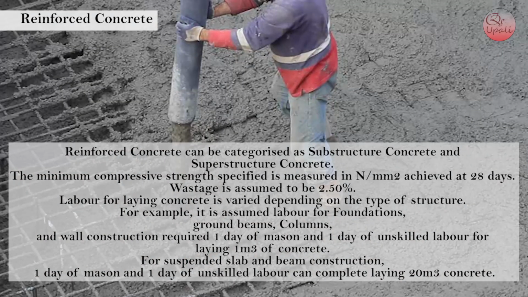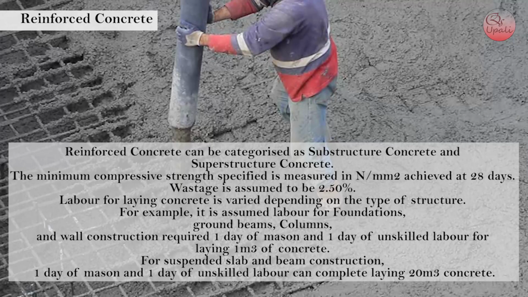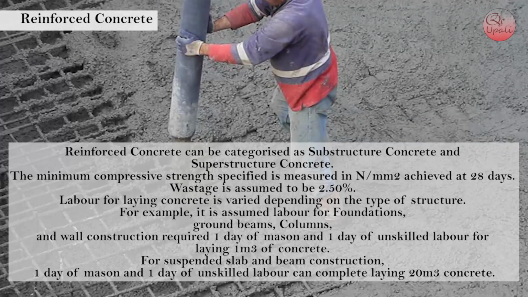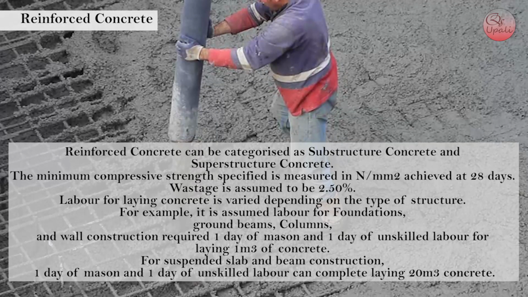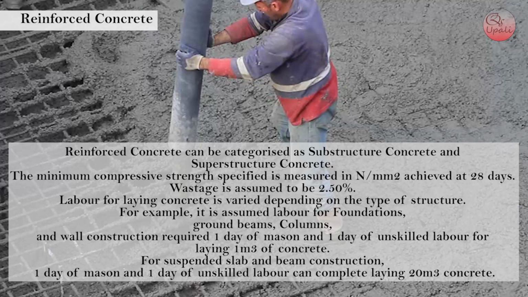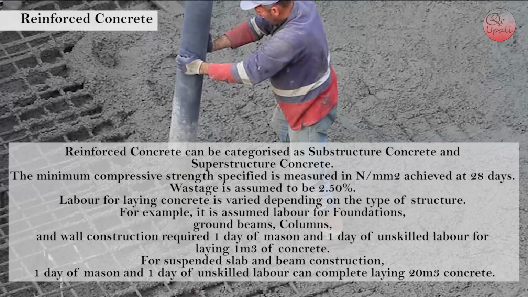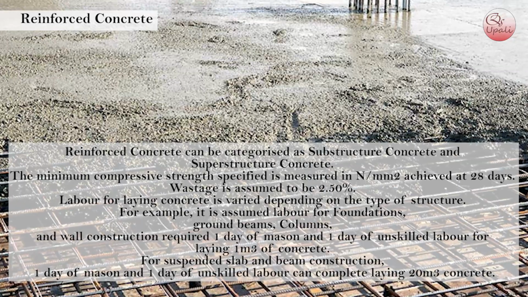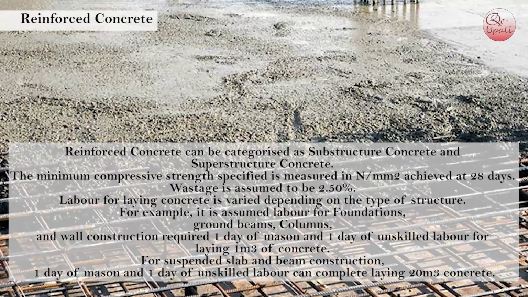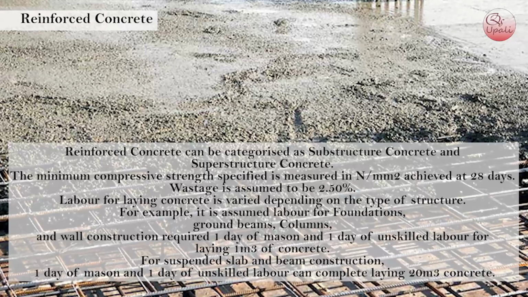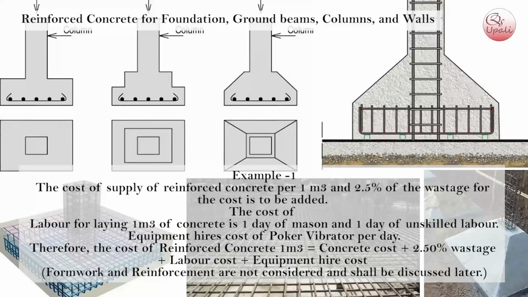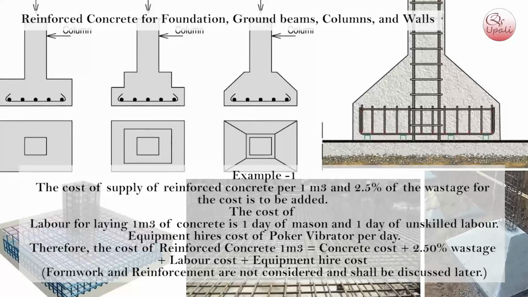For example, it is assumed labor for foundation, ground beams, columns and wall construction requires 1 day of mason and 1 day of unskilled labor for laying 1 cubic meter of concrete. For suspended slab and beam construction, 1 day of mason and 1 day of unskilled labor can complete laying 20 cubic meters of concrete.